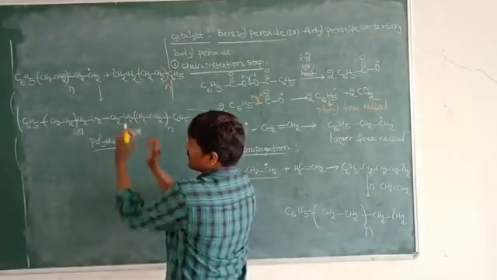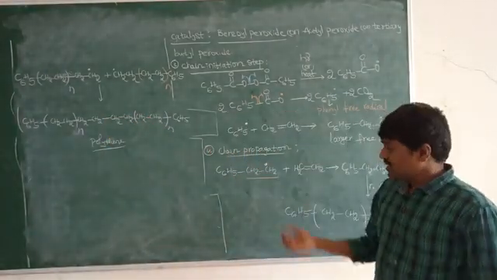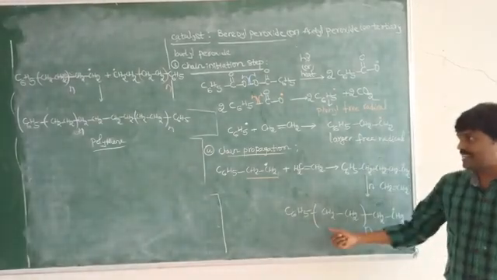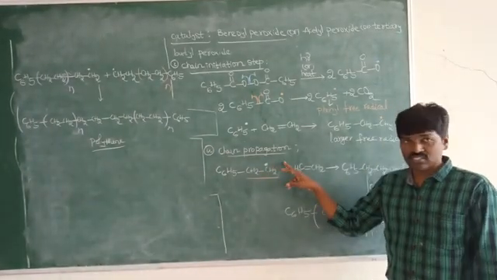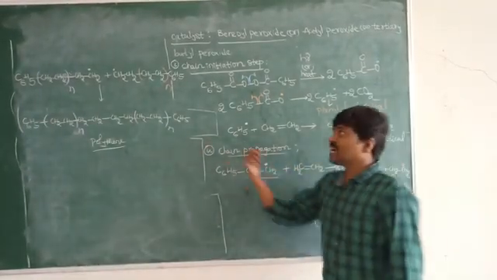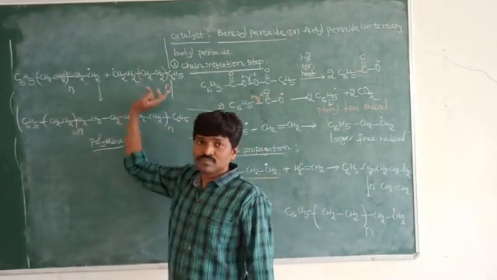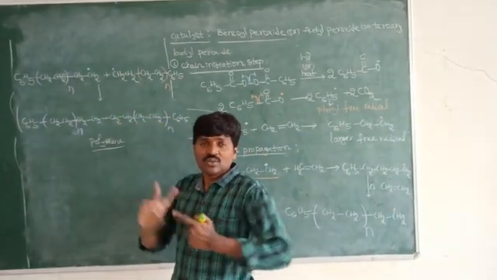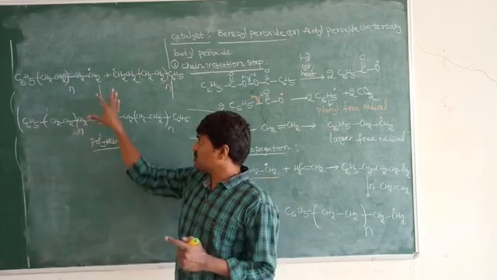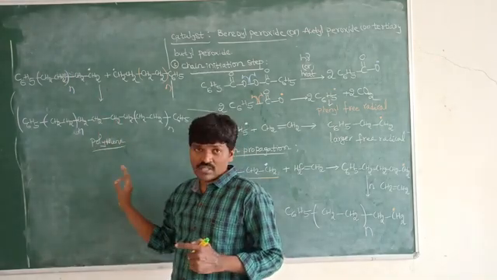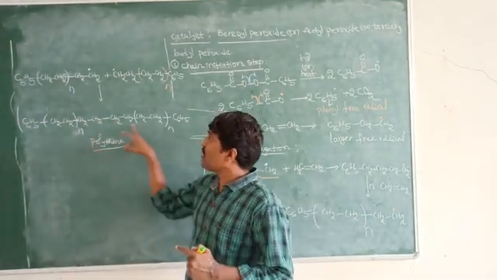So in the chain termination step, the bulkier free radicals formed in the chain propagation step combine with each other in different ways, and finally polythenes are formed.